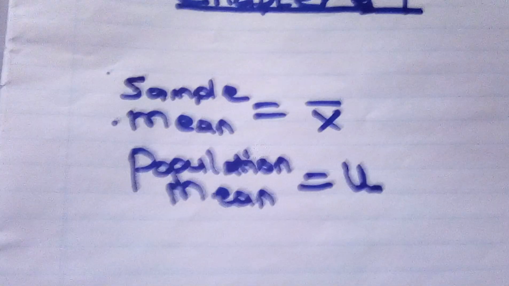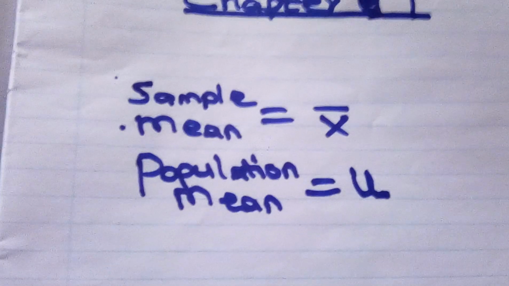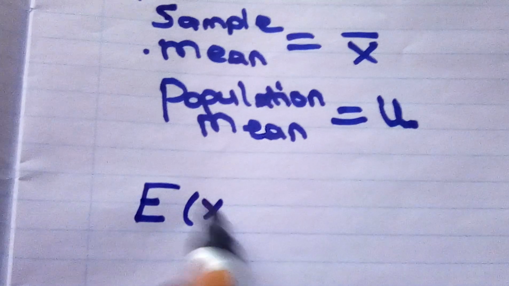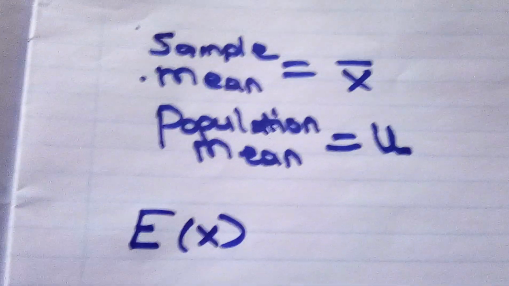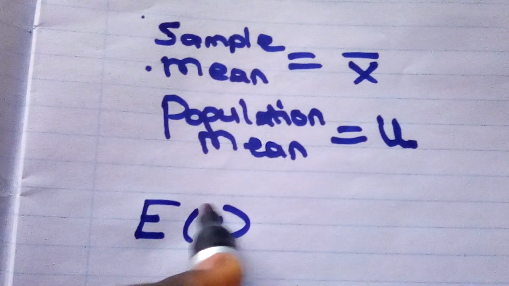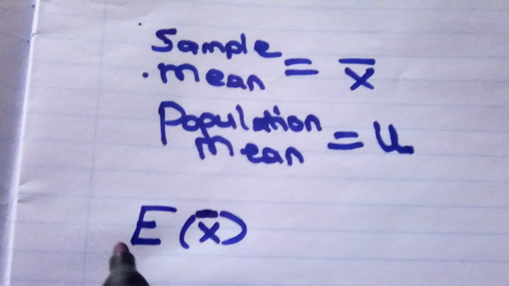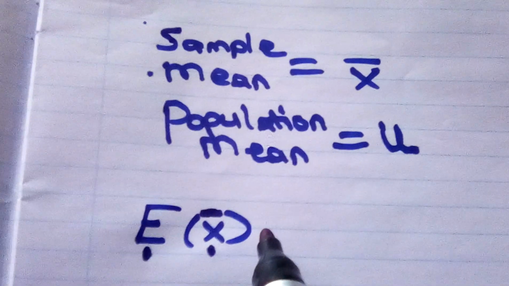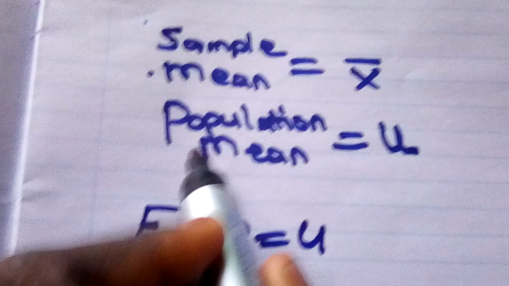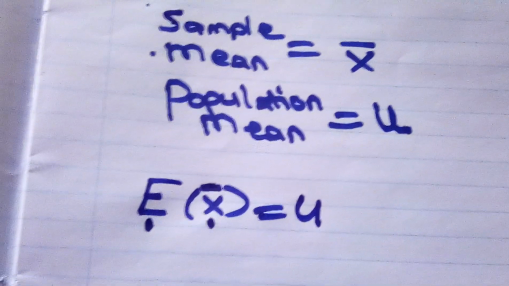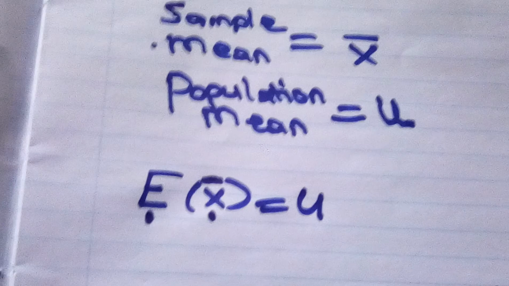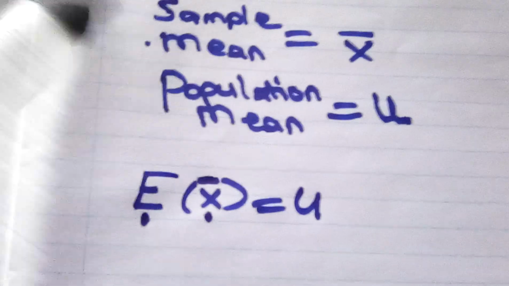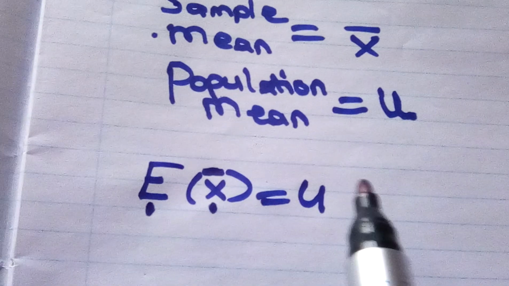Now the sample mean is unbiased because of the expected value. Remember, when we are talking about the expected value, the expected value of the sample mean, E of the sample mean, is equal to the population mean, which is mu. So the expected value of the sample mean is equal to the population mean.